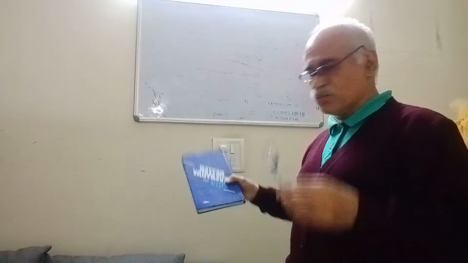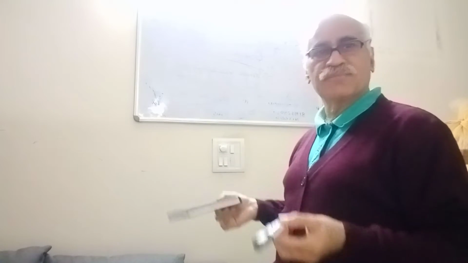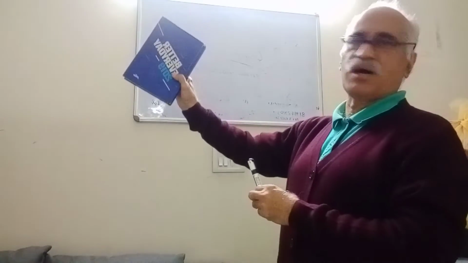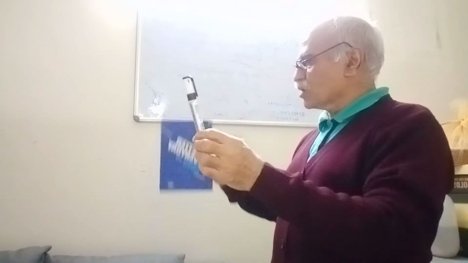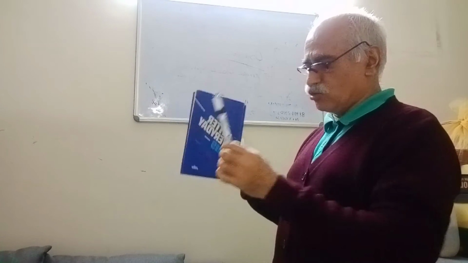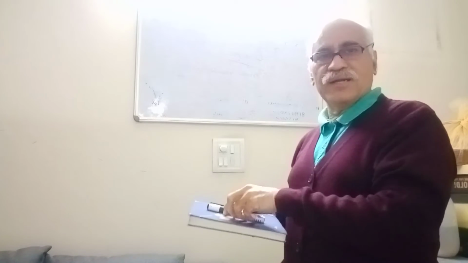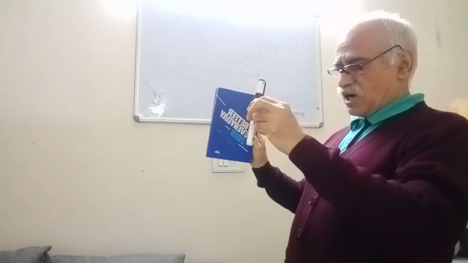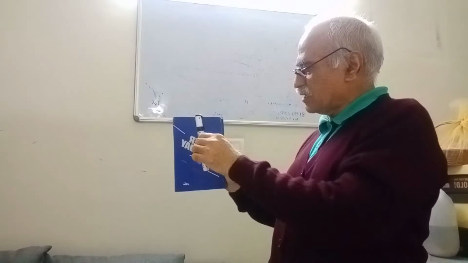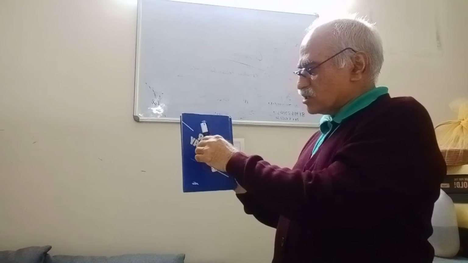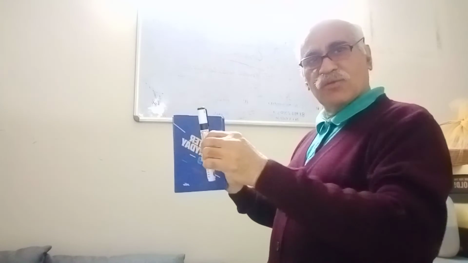And if we define the force between the two objects, we say the force is proportional to the mass of the two objects, that is m1, m2. If it has a mass m1 and another has a mass m2, the gravitational pull will be proportional to the multiplication of the two masses. That is what the formula is. We can also say that the attraction between the two will depend upon the distance between the two. If I bring it here, this will be maximum. If it goes to a distant place, it will be lesser, gradually decreasing.